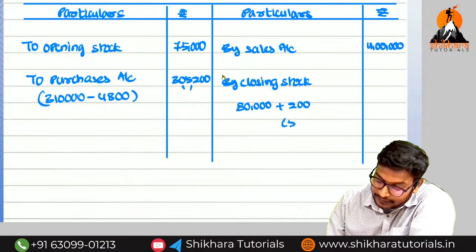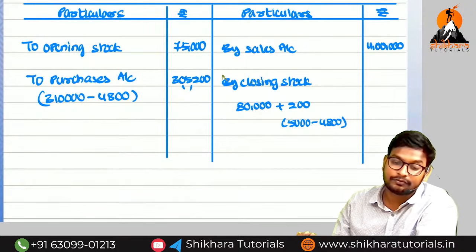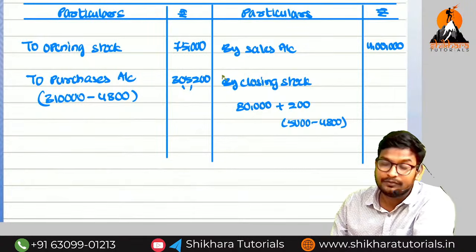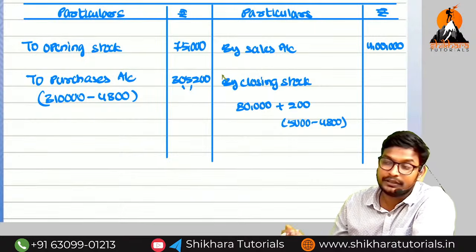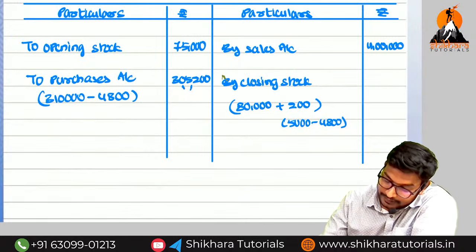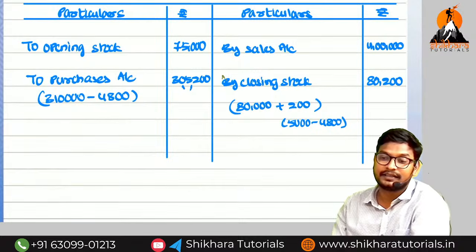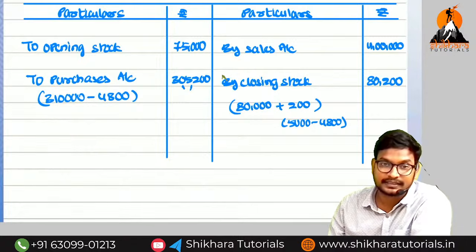How did we get the 200? 5,000 minus 4,800. If they had written off less, we would need to write off the other amount also. How much is the total? 80,200. Some members will write 82,000 in exam tension. This kind of mistakes they will do.